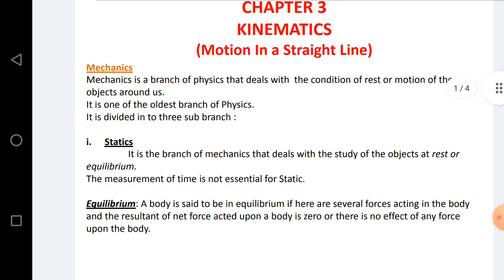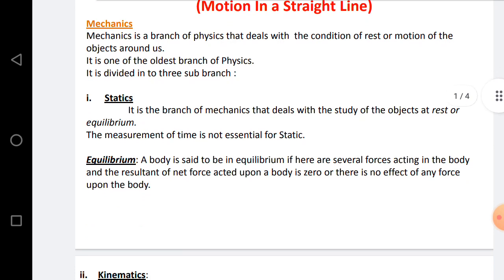So the first one is statics. Statics is the branch of mechanics that deals with the study of objects at rest or in equilibrium. The measurement of time is not essential for statics because we are dealing with a body at rest. At rest, the body does not depend upon time.